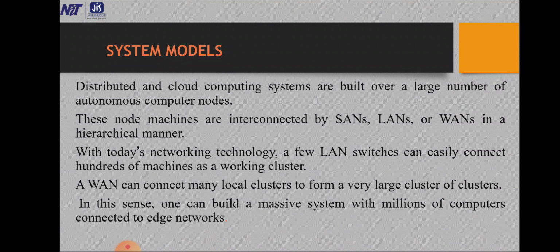Massive systems are classified into four groups: clusters, P2P network, computing grids, and internet cloud over huge data centers. In terms of node number, these four system classes may involve 100,000 or even millions of computers as participating nodes. These machines work collectively, cooperatively, or collaboratively at various levels.